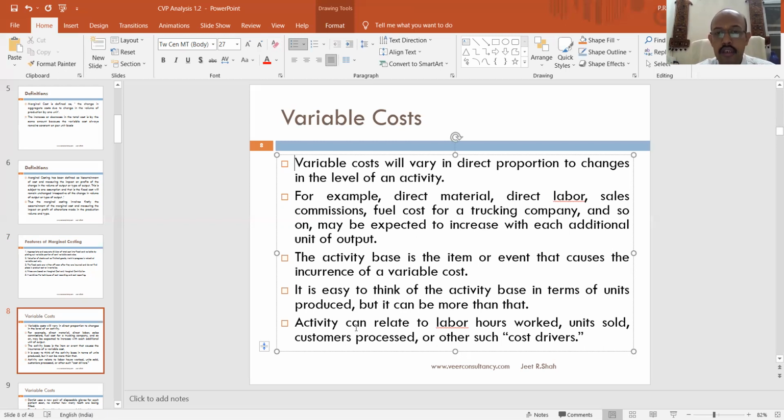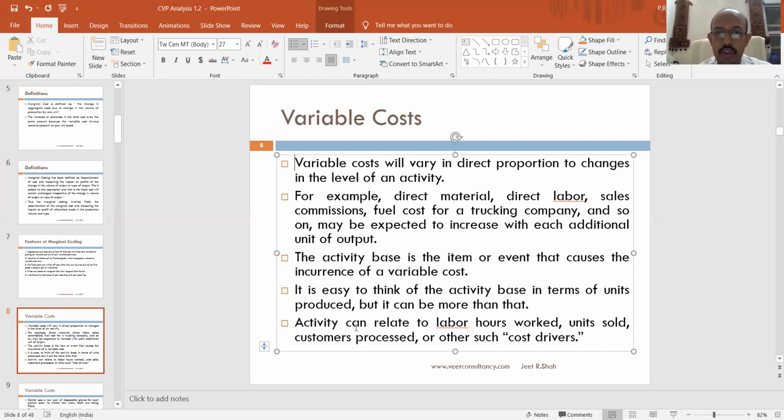Take for example, if you are having a call center, then the cost driver that will drive the use of the time of the telecallers would be the number of calls that he gets. We are going to learn all these things as we go ahead, even in activity based costing.